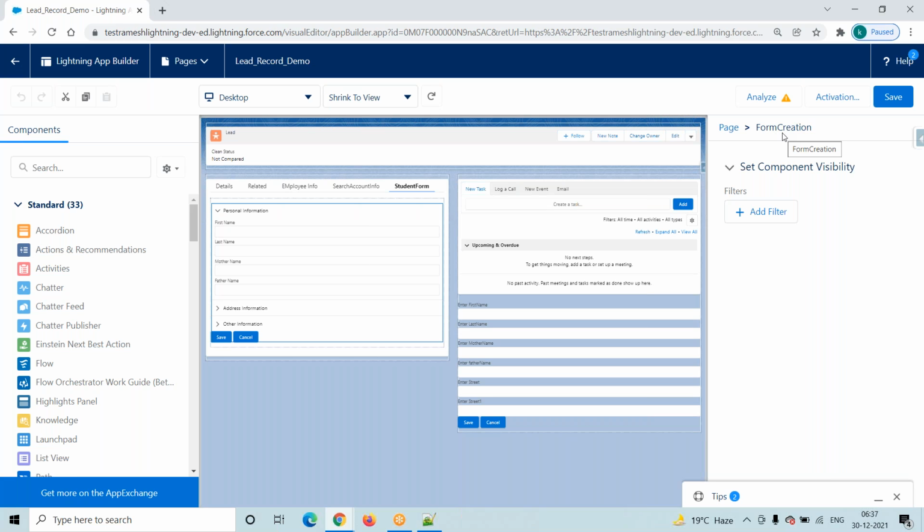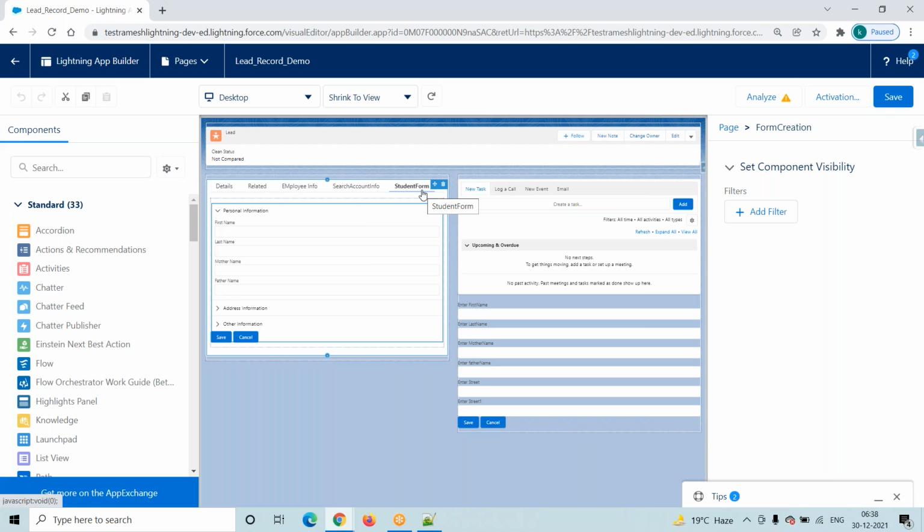Suppose we want to find, this student form is one tab. In that tab, which lightning component did we add? How do we know? Suppose you joined the project, and we have one tab like this. Under this tab, some UI is there, and now we want to perform some changes to that particular UI.